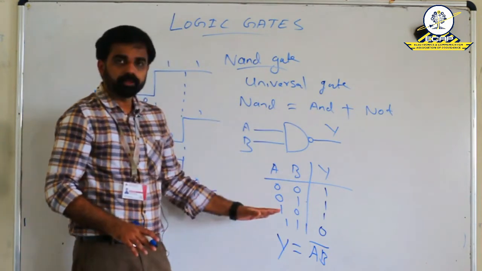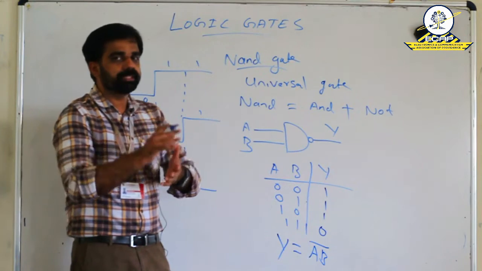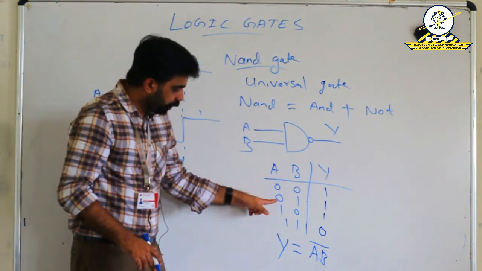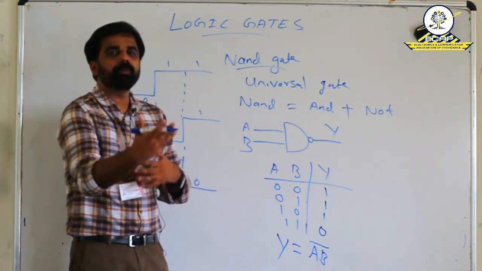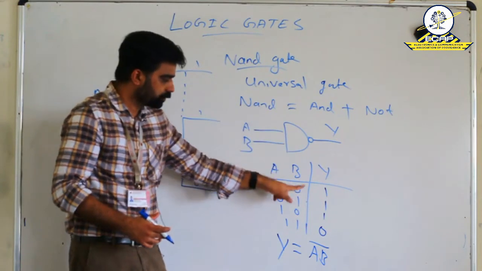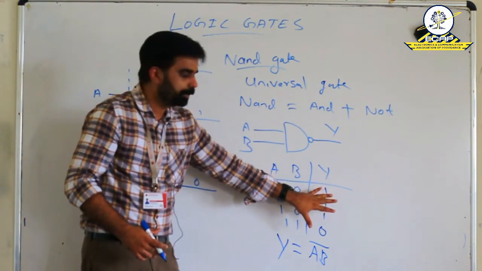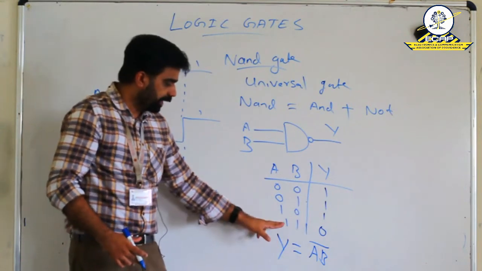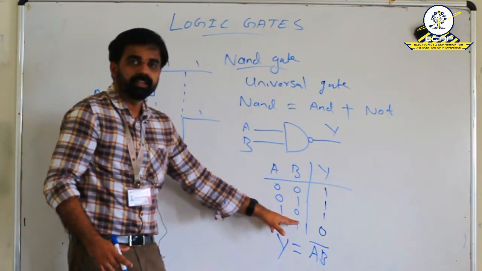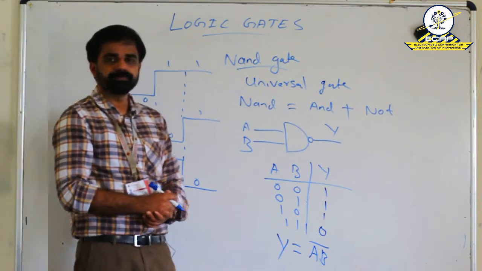So, here we can conclude that NAND is a universal gate, because all the basic gates can be constructed by using the NAND gate. And one more thing, it is just the complement or inverted version of AND gate. So whatever be the AND output, its inverted version will be the NAND output. So here output will be low only in the last case, that is when both the inputs are high.